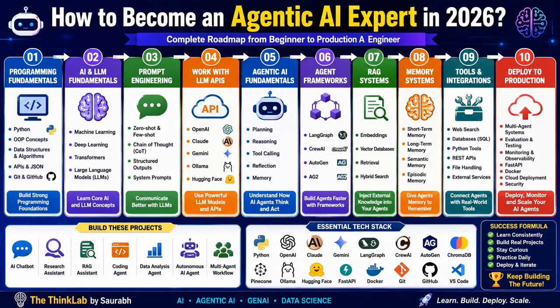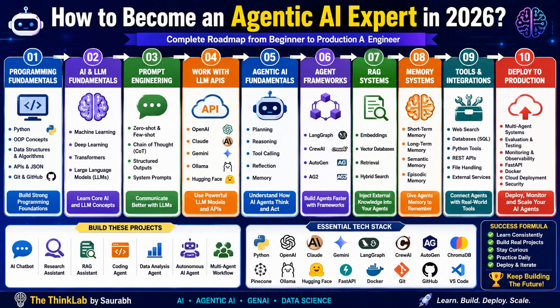So today we are going to discuss one of the hottest careers in artificial intelligence. How do you become an agentic AI expert in 2026? So many people know how to use ChatGPT, some people know prompt engineering, but very few know how to build an AI system that can think, plan, use the tools, remember the information and complete complex tasks autonomously, right? So this system is called agentic AI. So in this video, I will explain the complete roadmap step by step, right?